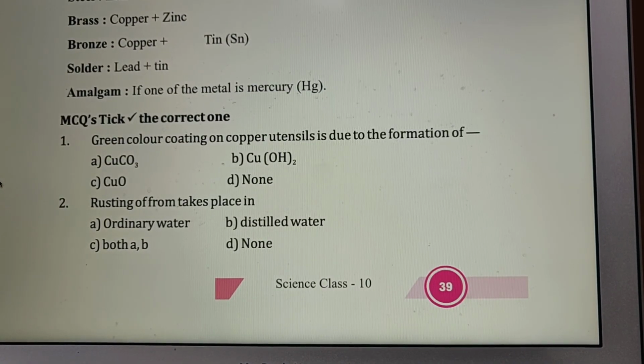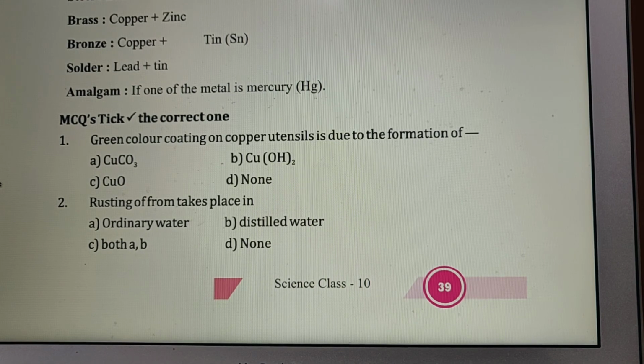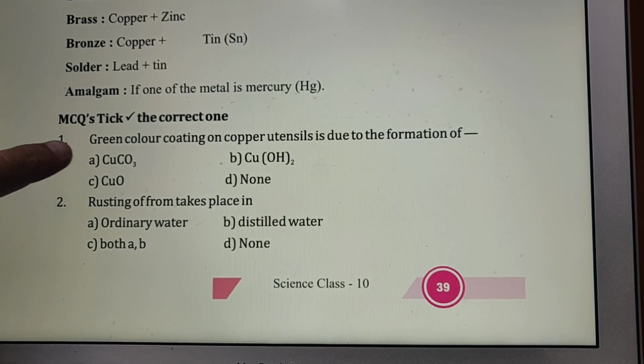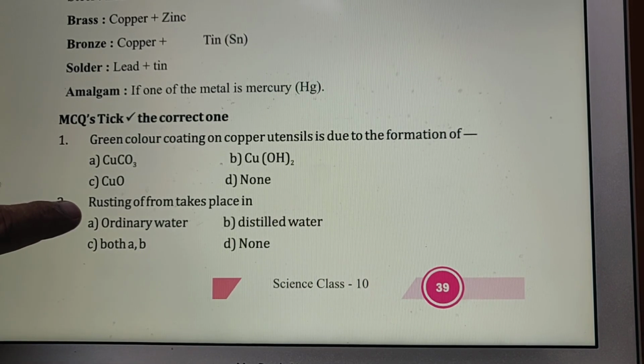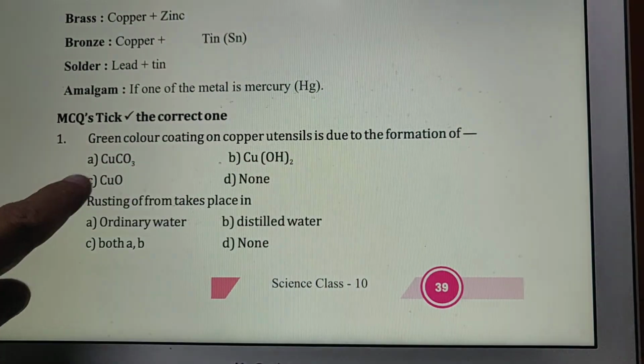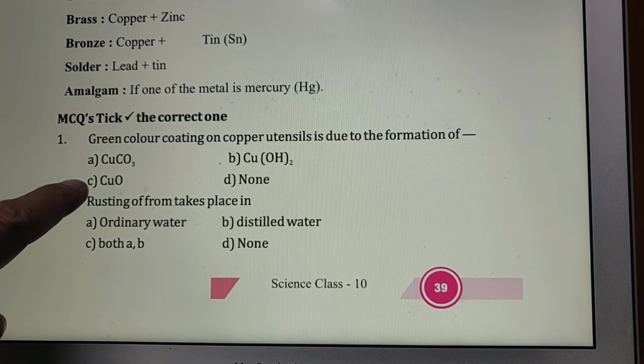Now from 2020 the board paper has started like this. The first 14 questions are asked in this form: a question will be given and four answers will be given, and you have to select one from these.